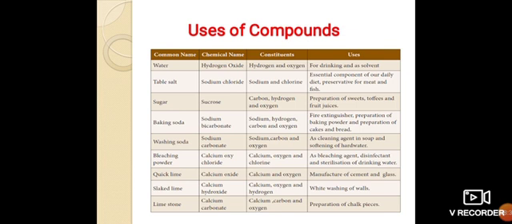Washing soda is used as a cleaning agent in soap and for softening of hot water. Bleaching powder is used as a bleaching agent, disinfectant and for sterilization of drinking water. Quicklime is used in the manufacture of cement and glass. Slaked lime and limestone are used for whitewashing of walls and preparation of chalk paste.